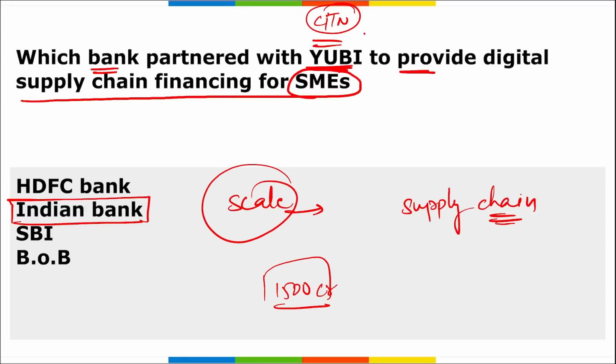So it was your Indian Bank that partnered with UB to provide digital supply chain financing for these small and medium enterprises or small and medium sized businesses.